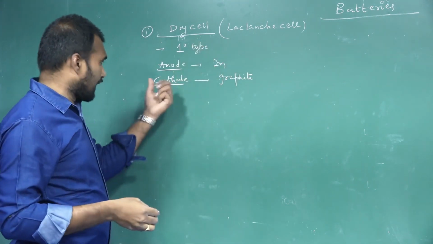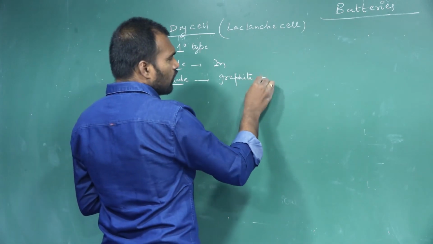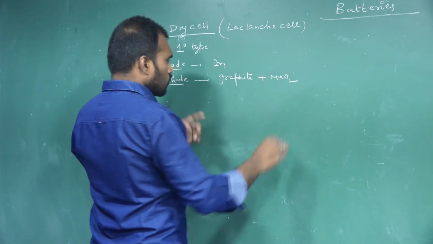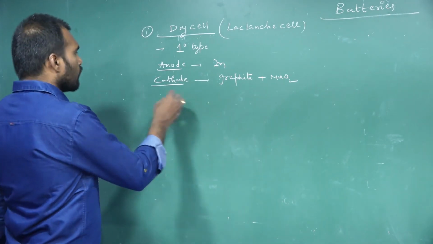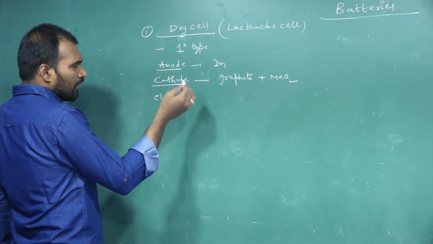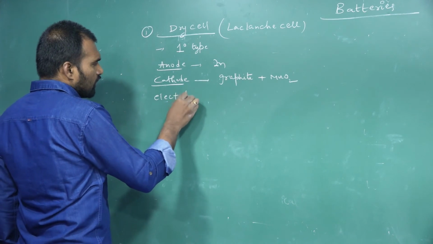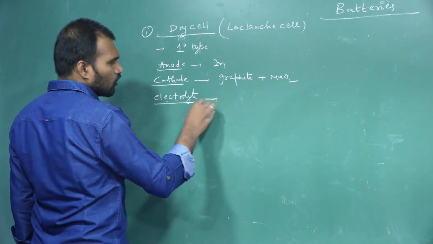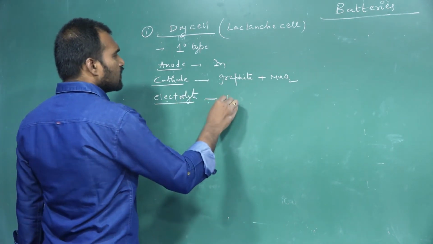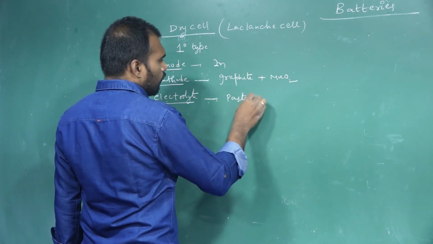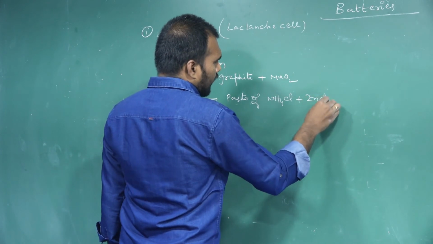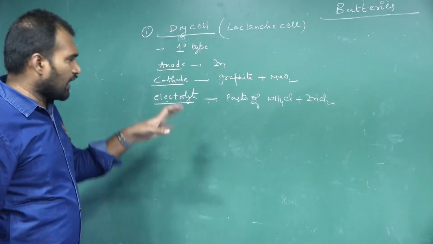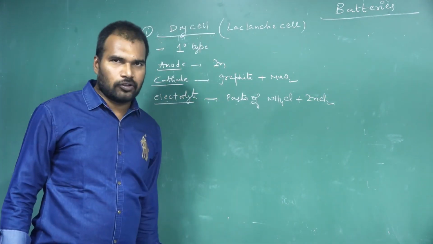Graphite as cathode. But graphite is surrounded with MnO2. So C plus MnO2 we are using combiningly as what? Cathode. And between the anode and cathode, to connect this, we are using an electrolytic solution. As an electrolyte, what do we use? A paste of ammonium chloride and zinc chloride. This mixture we are using as an electrolyte between the anode and cathode.